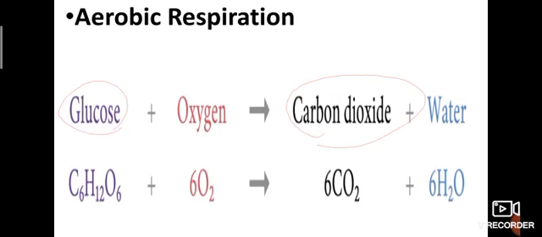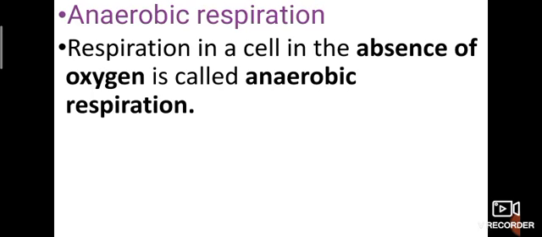It leads to the release of a high amount of energy in living organisms. Human beings and many other animals undergo aerobic respiration. Carbon dioxide and water are also released in aerobic respiration. Can you clear? Next one, anaerobic respiration. What is that?